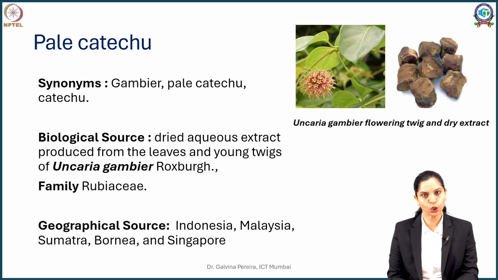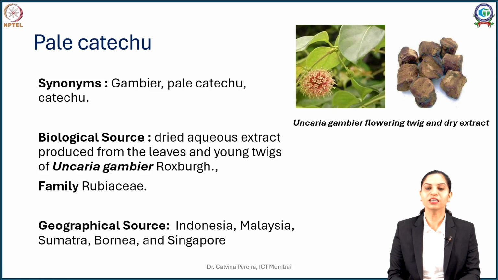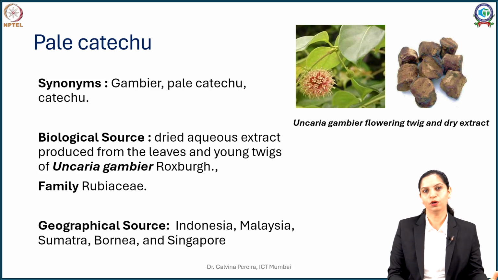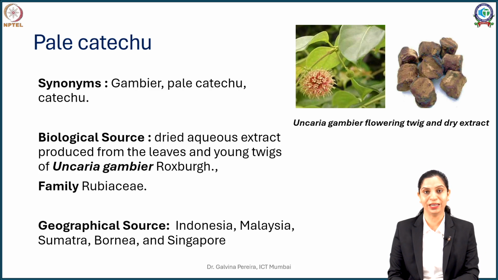From the young twigs, the aqueous extract is taken and dried to develop a hard, stony material, and this material is referred to as pale catechu because of its paler color than the subsequent drug that we will be dealing with, that is black catechu. The pale catechu comes from the erstwhile Malayan region. This includes countries such as Indonesia, Malaysia, Sumatra, Borneo, or even Singapore. These are the regions where the plant occurs very commonly.